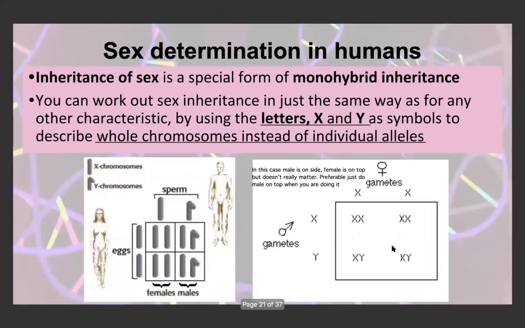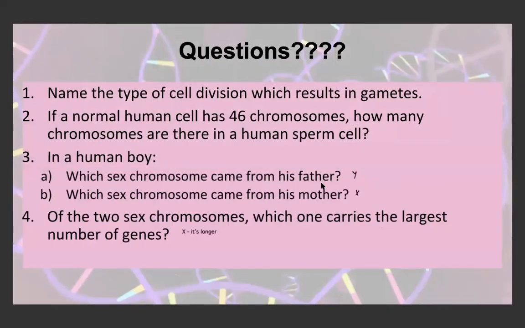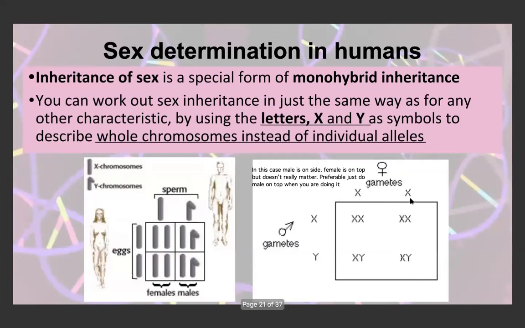If we just look at a few questions: the type of cell division that results in gametes is obviously meiosis. If a normal human cell has 46 chromosomes, how many chromosomes are there in a human sperm cell? That's 23, the haploid number. In a human boy, which sex chromosome came from his father? That's the Y chromosome. And which sex chromosome came from his mother? That's the X chromosome. We can see here that that's true, where this would be the mother, and this is the father's sex chromosomes.